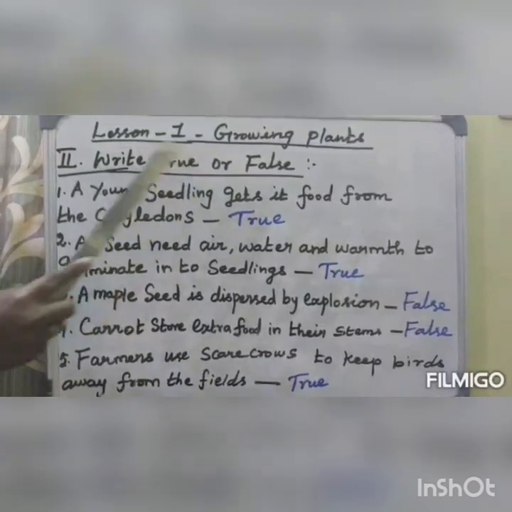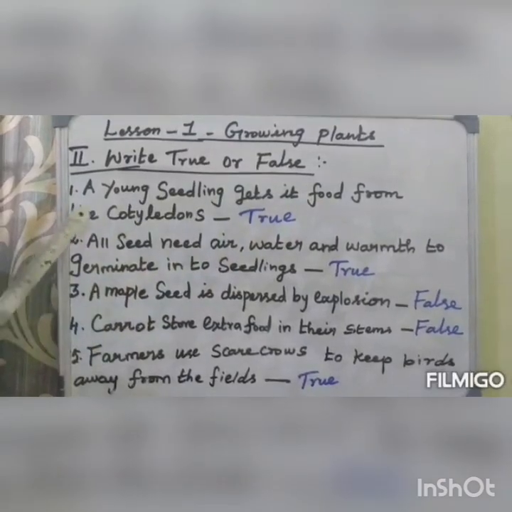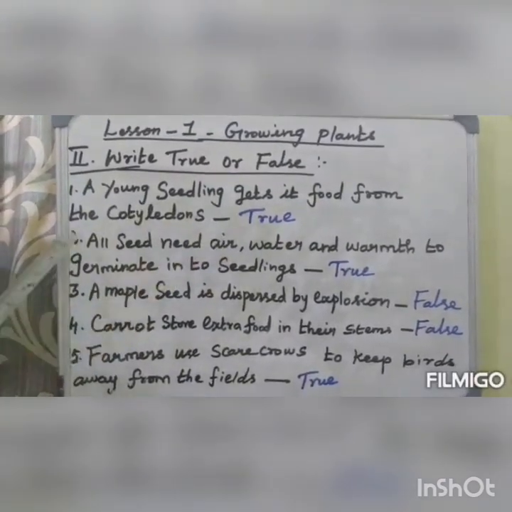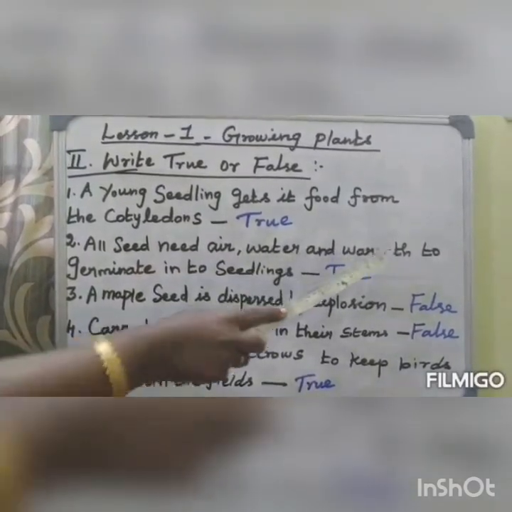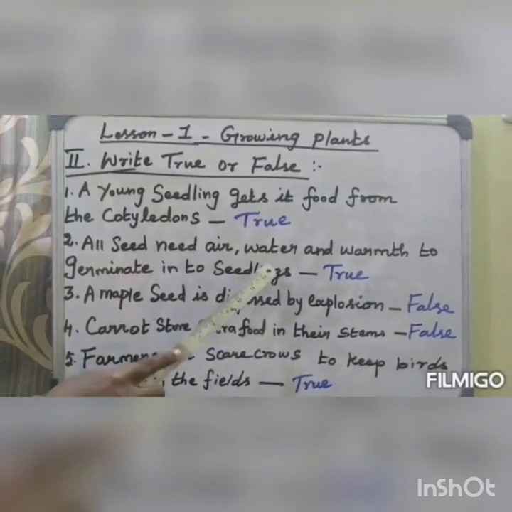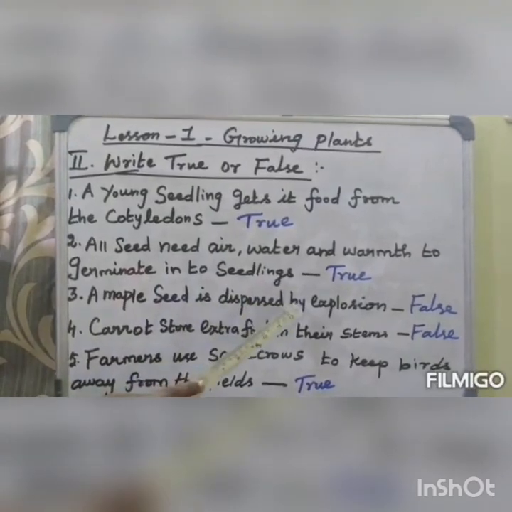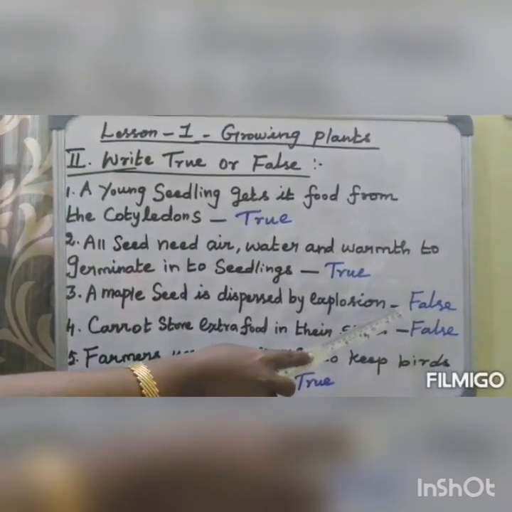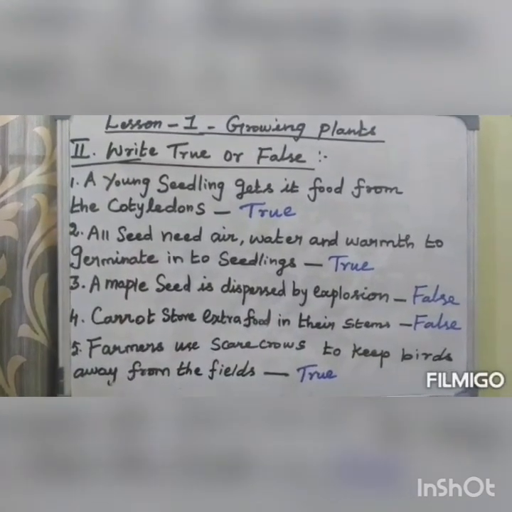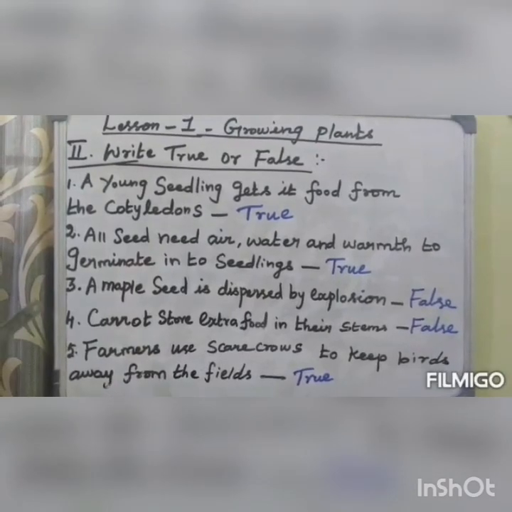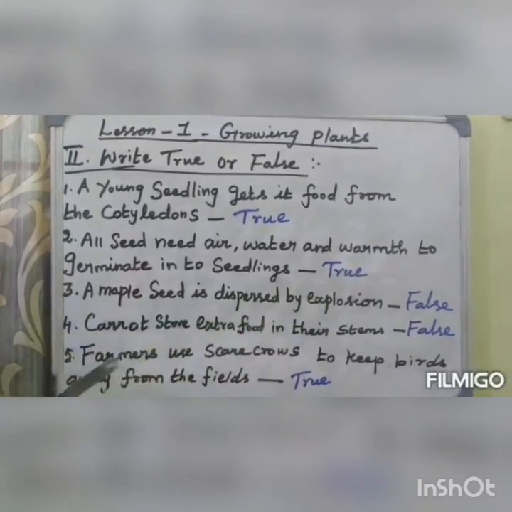Second, write true or false. First one: a young seedling gets its food from the cotyledons. It's true. Second one: all seeds need air, water and warmth to germinate into seedlings. It's true. Third one: a maple seed is dispersed by explosion. It's false. Why? Because a maple seed is dispersed by wind. Here, the statement says the maple seed is dispersed by explosion, so this statement is false.